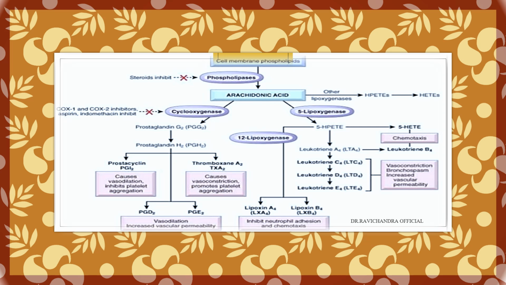Leukotrienes C4, D4, E4 will cause vasoconstriction, bronchospasm, and increased vascular permeability. Prostaglandin D2 and E2 will cause vasodilatation and increased vascular permeability. Thromboxane A2 will cause vasoconstriction and promote platelet aggregation. Prostacyclin PGI2 will cause vasodilatation and inhibit platelet aggregation. Along with this, chemokines and the complement system will also help in inflammation. They also come under the mediators of inflammation.